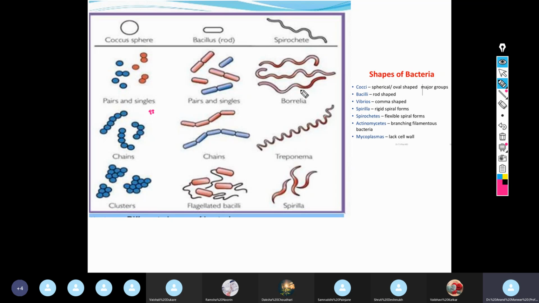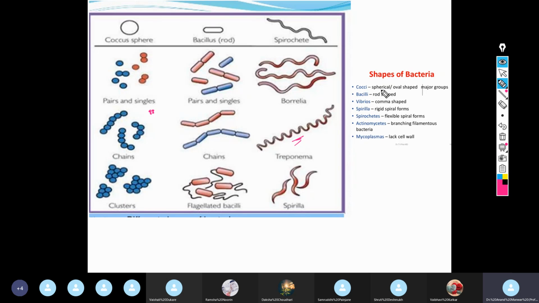Now these are the spiral forms which can be of different length, size, breadth, and number of twists, right? So this is more dangerous, pathogenic. It is Treponema pallidum, right? Spirochetes. So cocci, bacilli, vibrios.